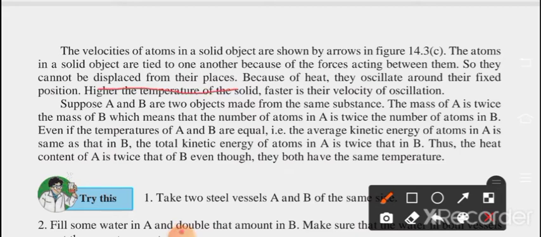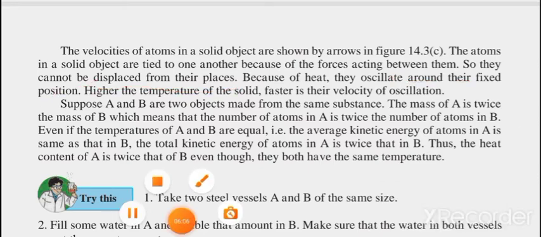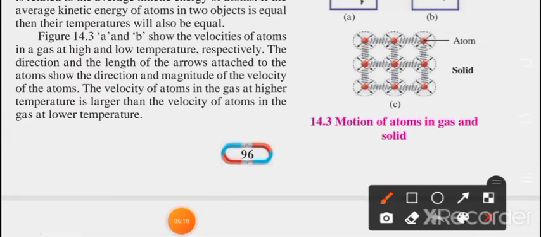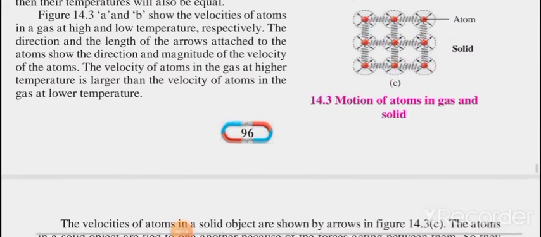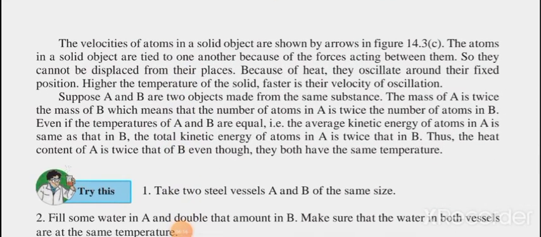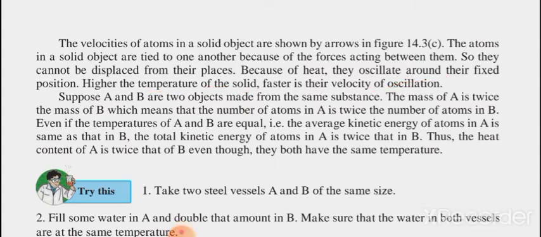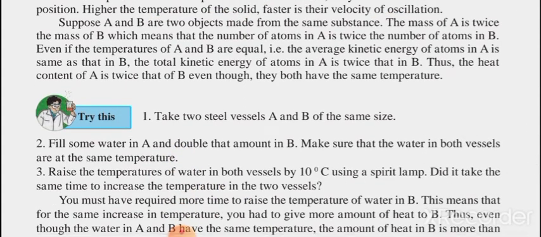So because of heat, they oscillate around their fixed positions. Higher the temperature of the solid, faster is their velocity of oscillation. If the temperature is high, then definitely the velocity is also high.